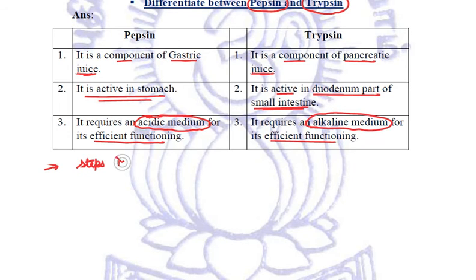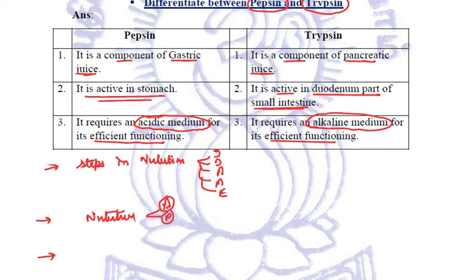The various steps taking place in the process of nutrition in animals are mainly 5 steps: intake of food, then digestion of food, then absorption, then the assimilation of food, and excretion. Then we studied the process of nutrition in unicellular organisms like amoeba and paramecium.